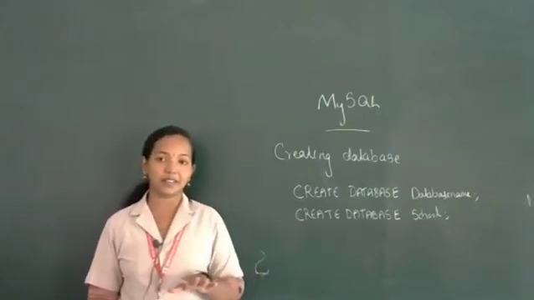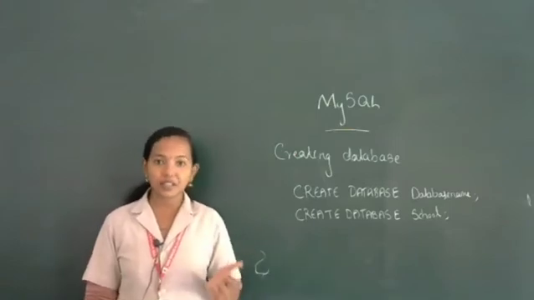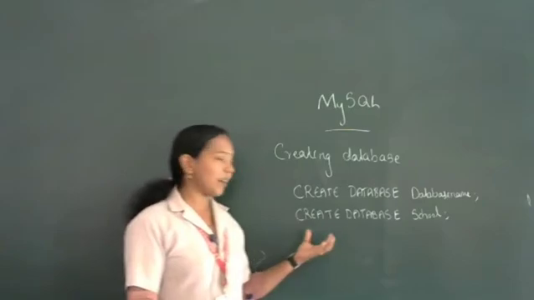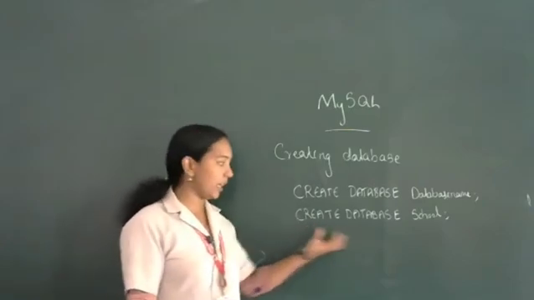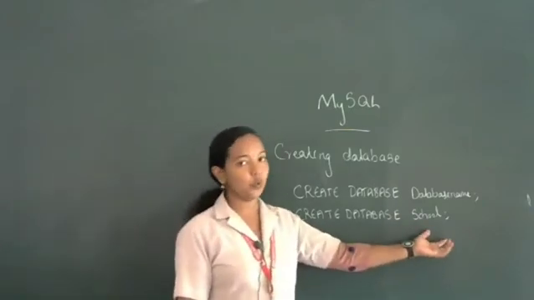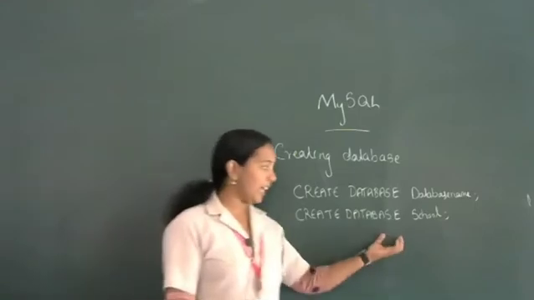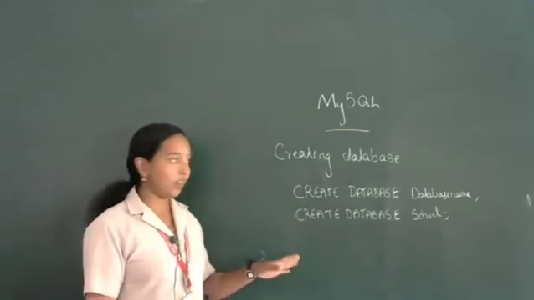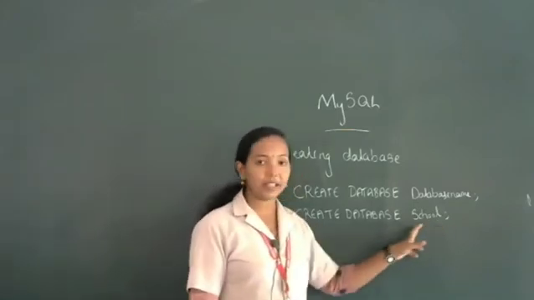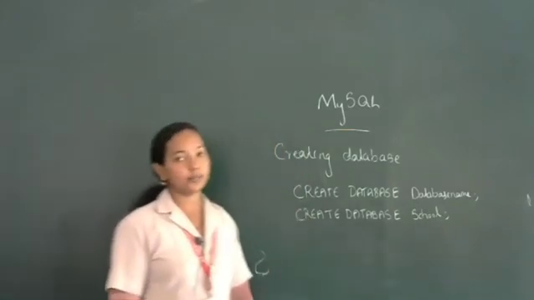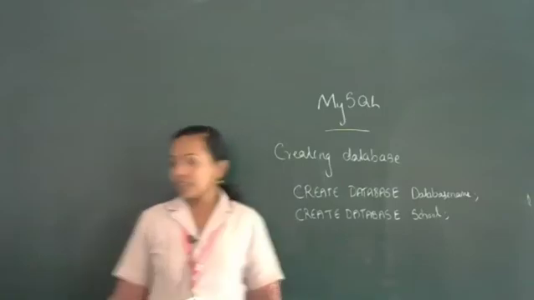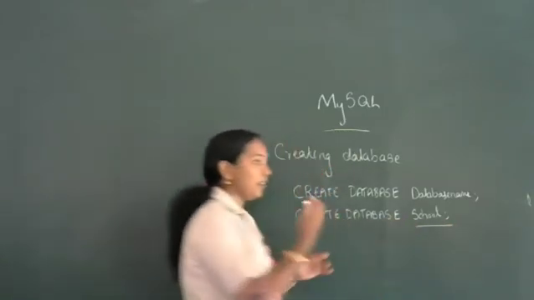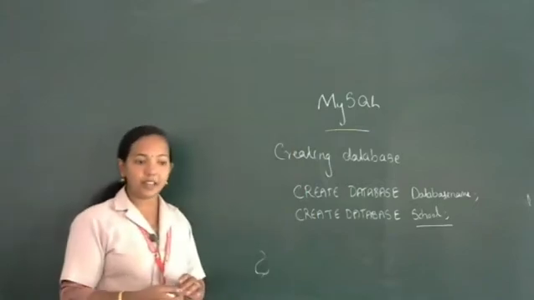When you want to change it, you use the CREATE DATABASE command. CREATE DATABASE school. Then MySQL will create a database named school.